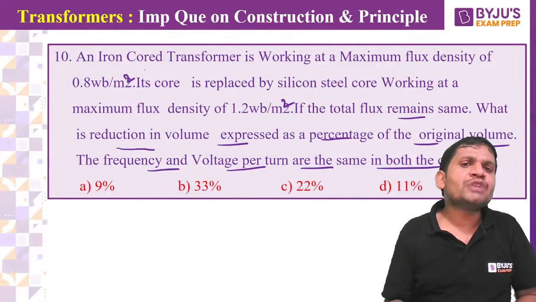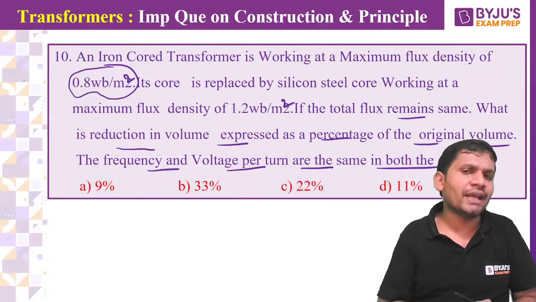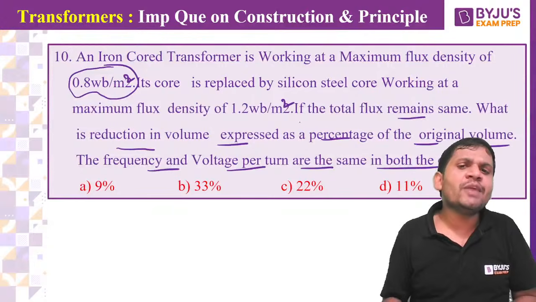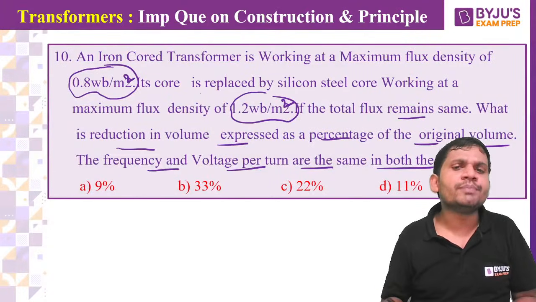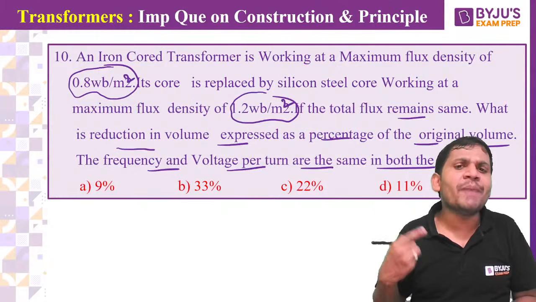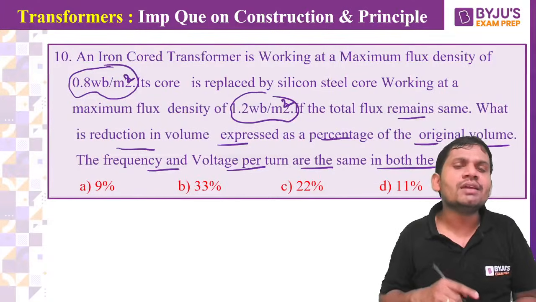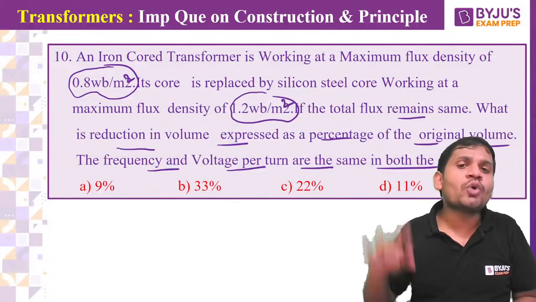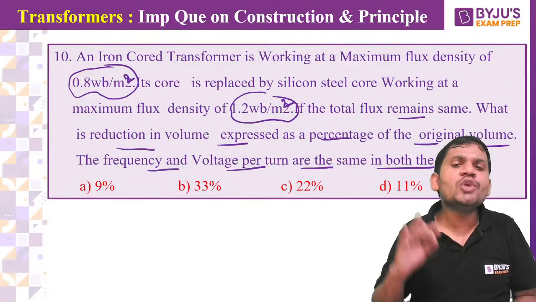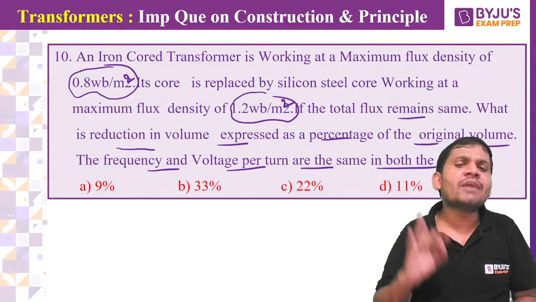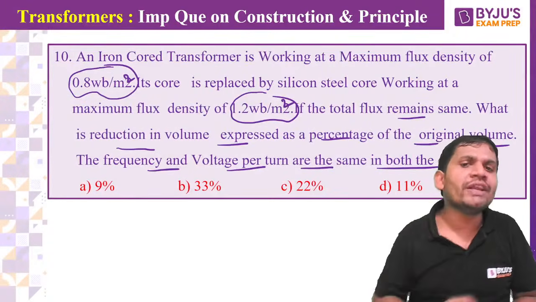Friends, actually the core is manufactured with a core material of 0.8 Weber per meter square flux density. Now it is replaced by high flux density material. I think all of you know this concept. If the transformer core is made with high grade material, high grade means high flux density material, then the size of the core is reduced. Then the question is asked, how much volume of the core will be reduced because of this high flux density material?